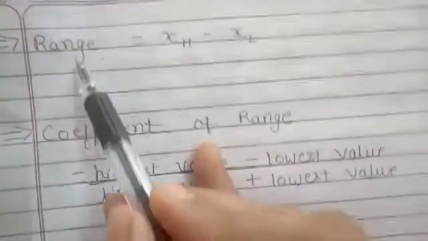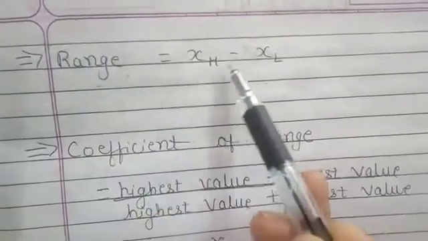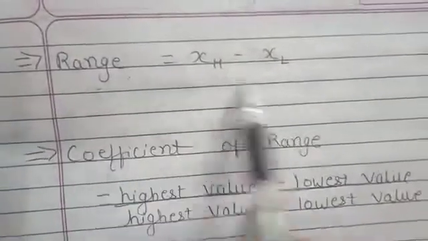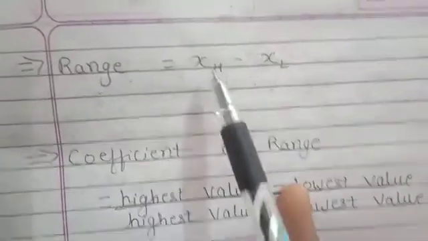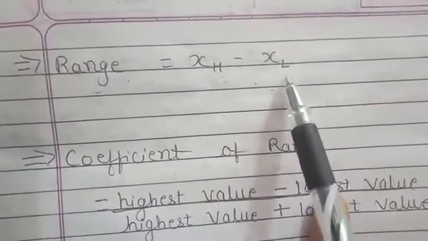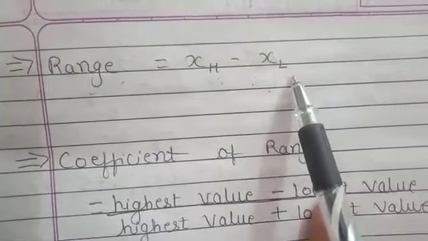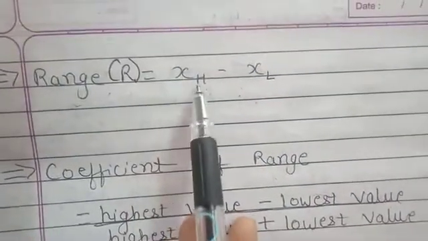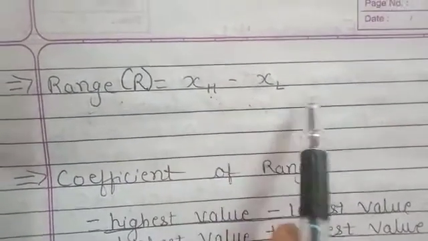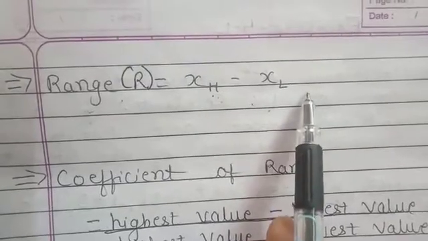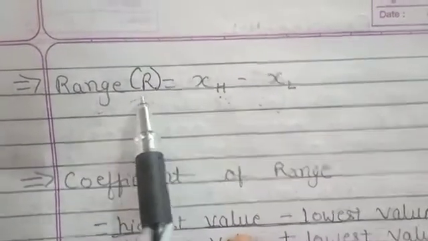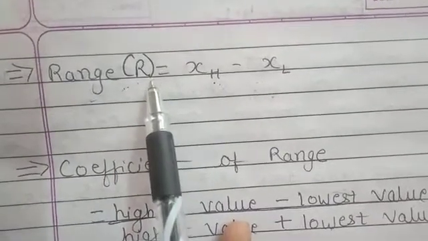Now the first measure of dispersion, that is range. The formula is xh minus xl. So we can say that the difference between the highest and the lowest observation of the data is called range, and it is denoted by capital R, right? That is the highest observation minus the lowest observation of the data, that is your range. It is denoted by capital R.